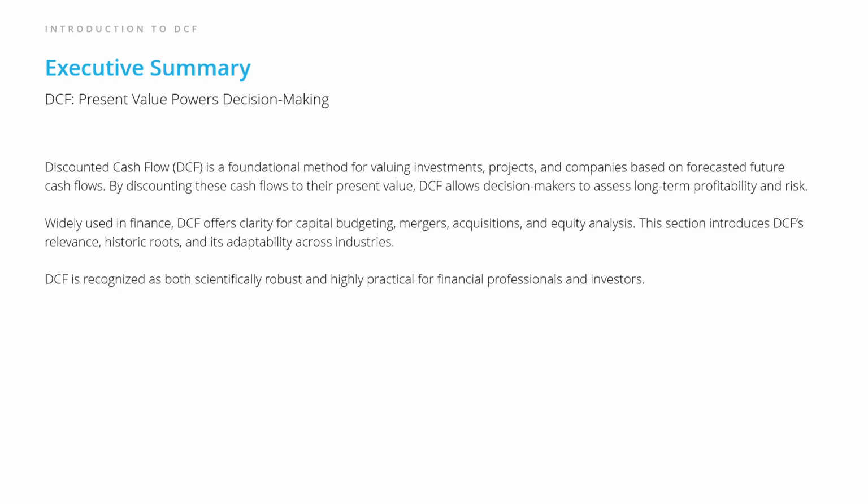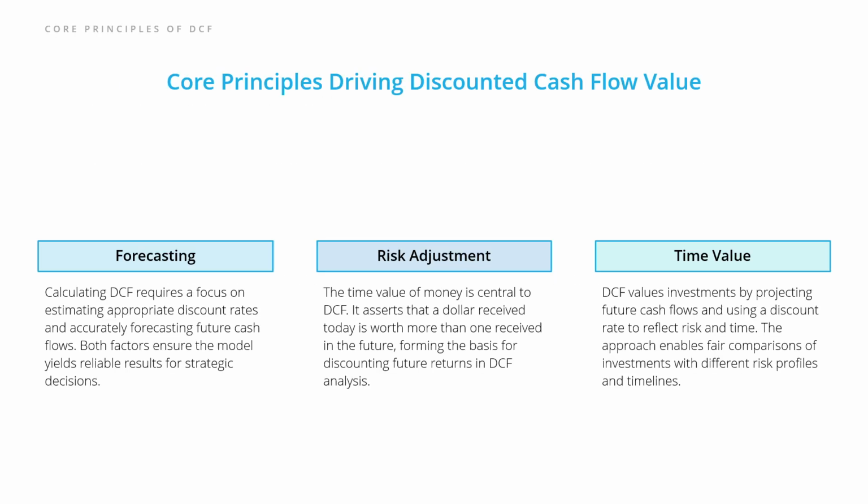Now, before we get into the mechanics, let's establish some of the key principles that make DCF so effective. At the heart of DCF are three powerful principles: forecasting, risk adjustment, and time value. First, with forecasting, the idea is to make thoughtful, grounded predictions about how much cash a business or investment will bring in down the line.